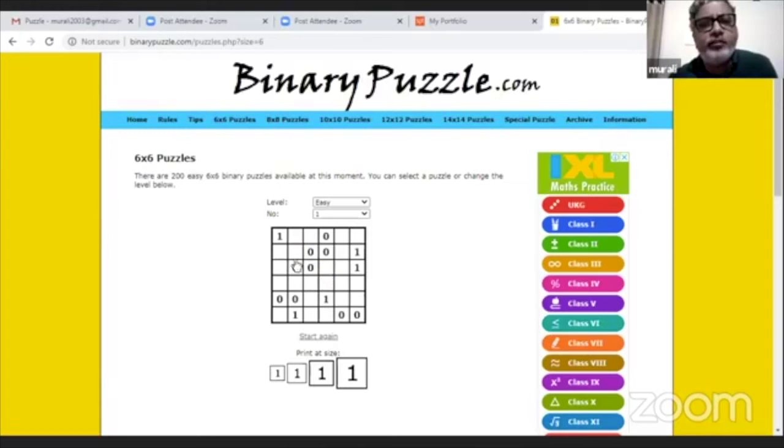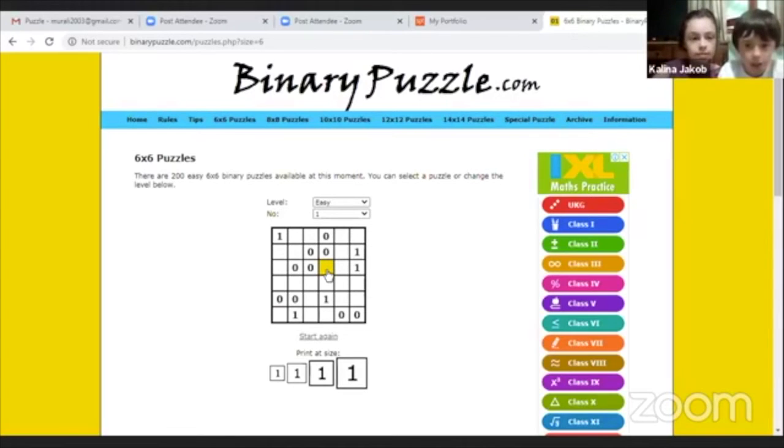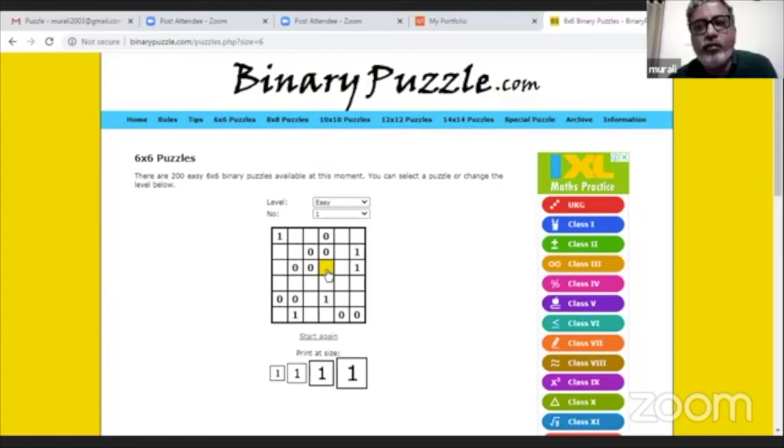There are many things you can see over here. What would come over here? In this cell, you can see 1. Correct. And over here?